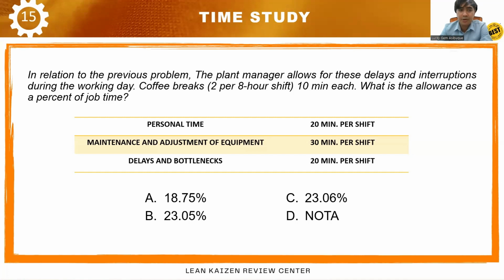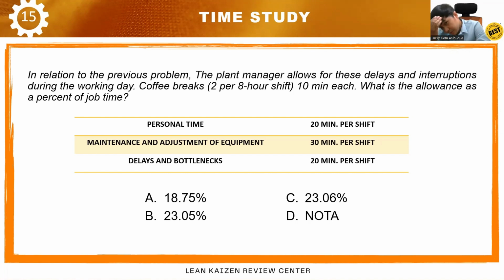So another problem in relation to the previous problem, the plant manager allows for these delays and interruptions during the working day. So first, the personal time, 20 minutes per shift. Next, the maintenance and adjustment of equipment, 30 minutes per shift. And delays and bottlenecks, 20 minutes per shift. So we also have coffee breaks, twice per 8-hour shift, 10 minutes each. What is the allowance as percent of job time?